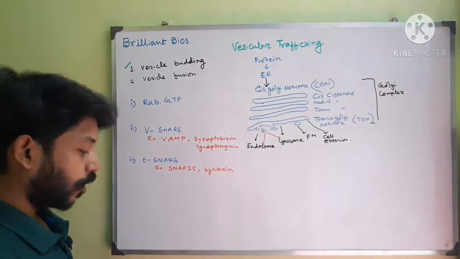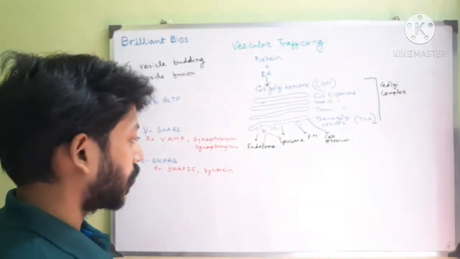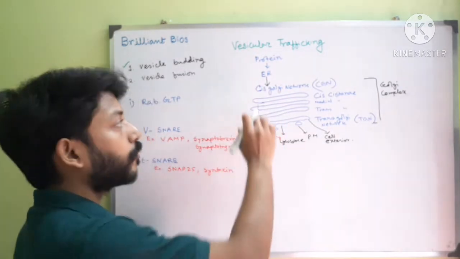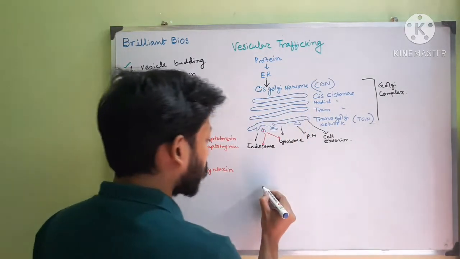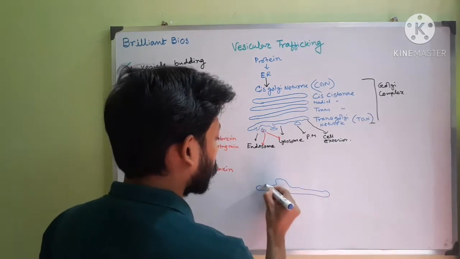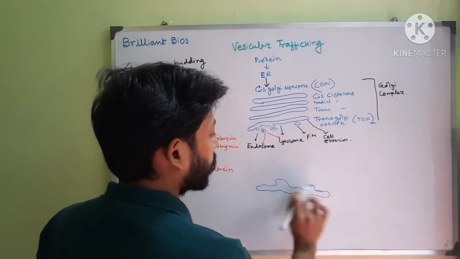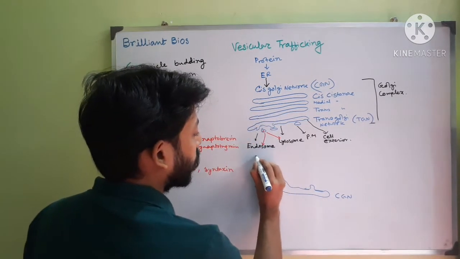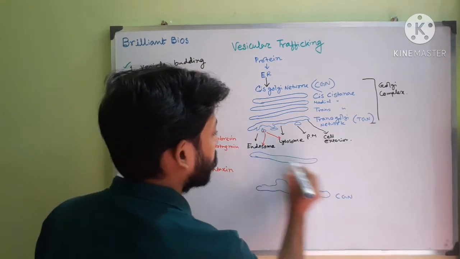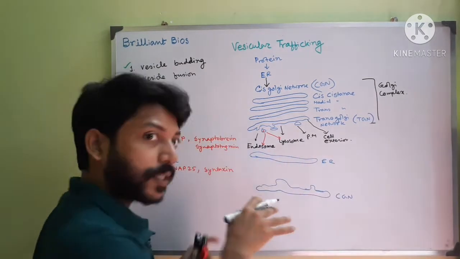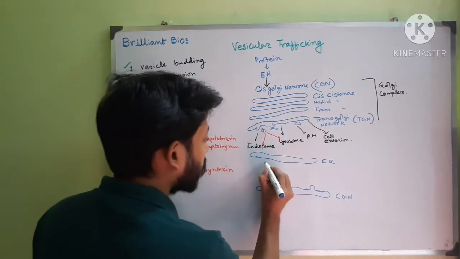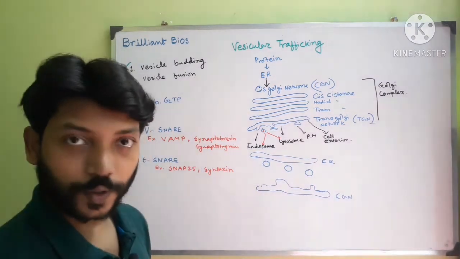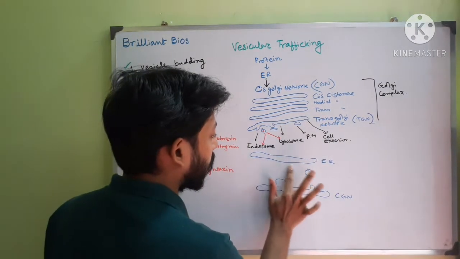So now let me draw a vesicle and you can understand how this vesicle fuses. Let's suppose a vesicle buds out from the ER and will fuse to the cis-Golgi network. So let me draw a cis-Golgi network. Let's suppose this is a cis-Golgi network, CGN. Now from the endoplasmic reticulum, let's suppose this is the endoplasmic reticulum, vesicles bud out. So budding has occurred. These are the vesicles. This vesicle will fuse. Let me draw big vesicles so you can understand.